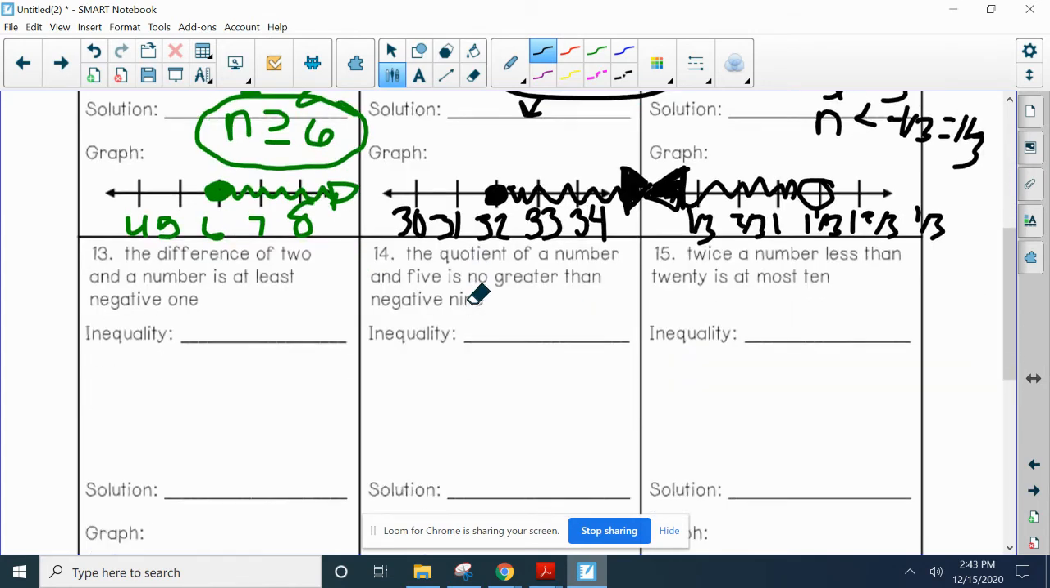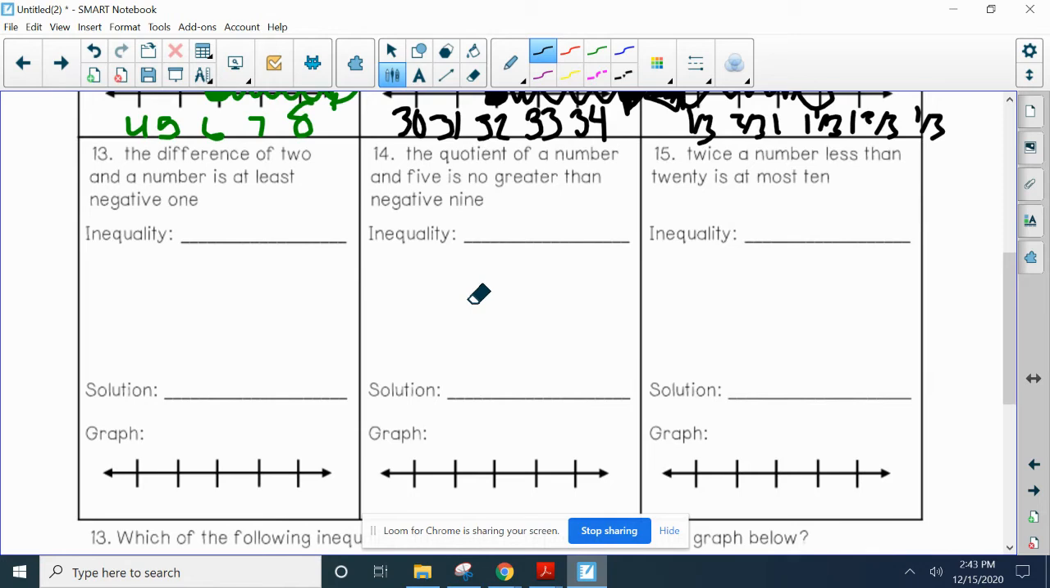All right. Now I want you to pause it and do 13, 14, and 15. Have you done that? All right. So I'm going to go ahead and go through just the inequalities so you can check your inequalities. And if those are wrong, you can fix your work before solving them.